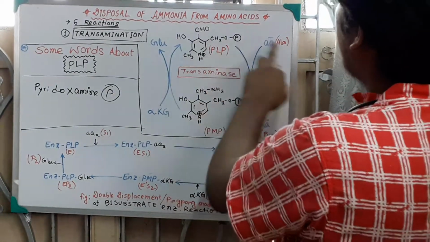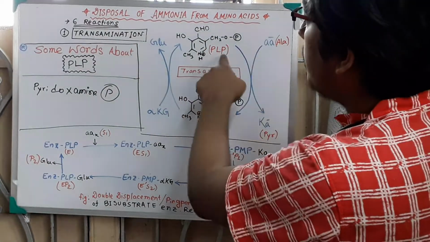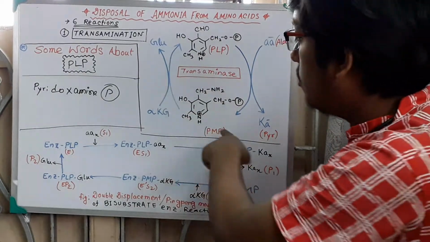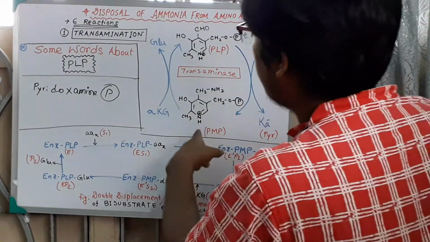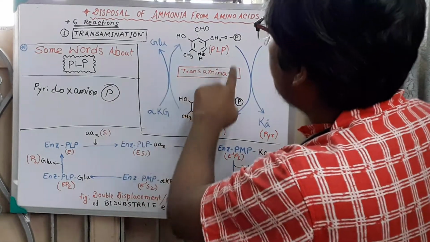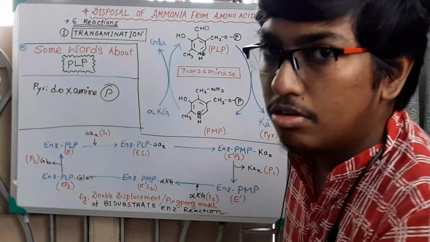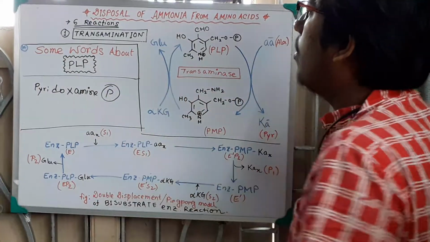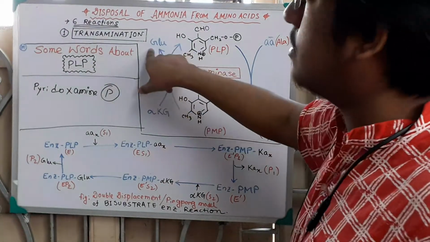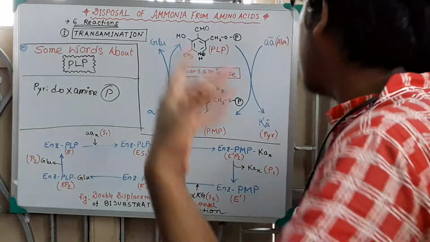Now see, I am repeating again: alanine goes to keto acid, and this amino group goes into pyridoxal phosphate, and pyridoxal phosphate is converted into pyridoxamine phosphate, PMP. This pyridoxamine phosphate is again converted into PLP by giving the amino group to alpha ketoglutarate and taking the keto group from the alpha ketoglutarate. So alpha ketoglutarate is converted into glutamate, and PMP is again converted into PLP, pyridoxal phosphate.